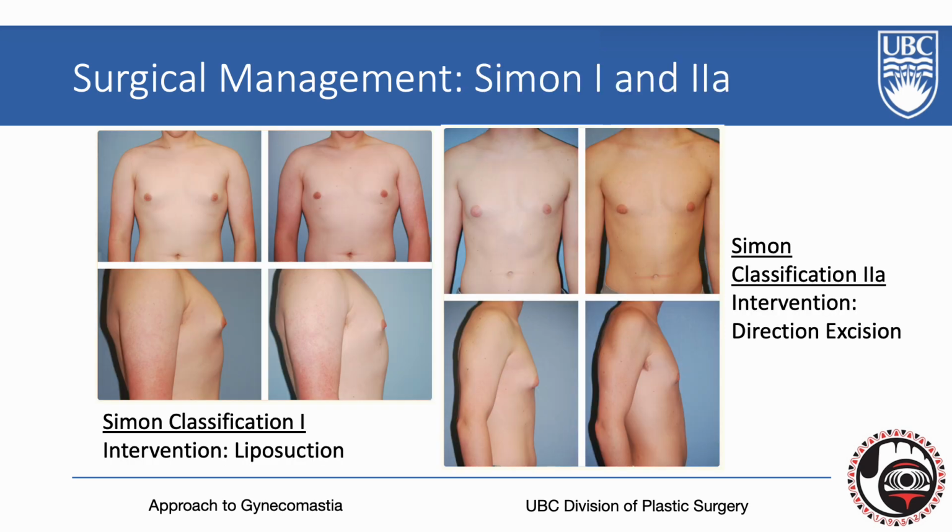The next 2 slides will go through some case examples for various patients with surgical management of their gynecomastia. For milder forms of gynecomastia, including Simon classification 1 and 2A, where there is no skin redundancy, these patients can be treated with either liposuction alone, as seen on the images on the left-hand side, or with direct excision of the excess breast parenchyma through a periareolar incision, as seen on the images on the right. Additionally, liposuction can be employed in addition to direct excision if needed.